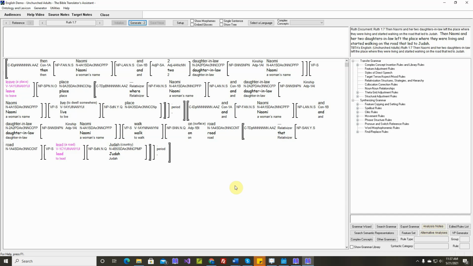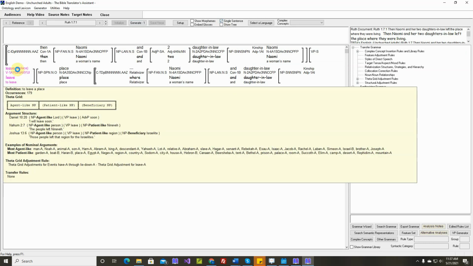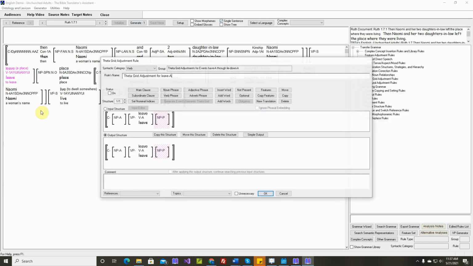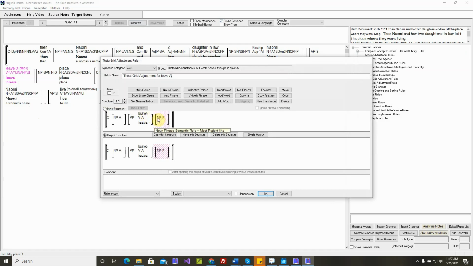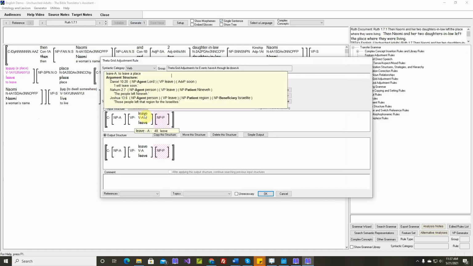In this video we'll work on Ruth chapter 1 verses 7 to 8. Single sentence mode. Okay, to leave. Okay, here we see in that last example, those people left that region for the Israelites. So it takes an optional beneficiary noun phrase, but that's not in the rule. And that will occasionally happen.